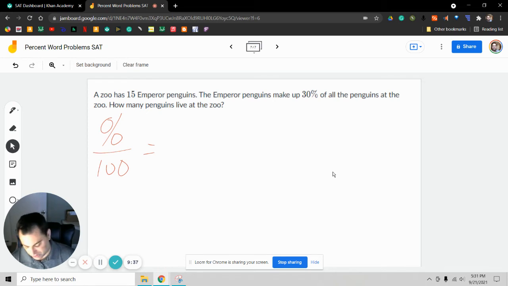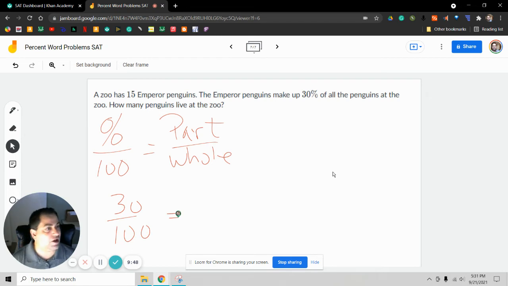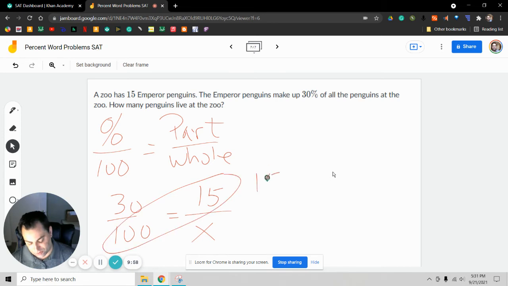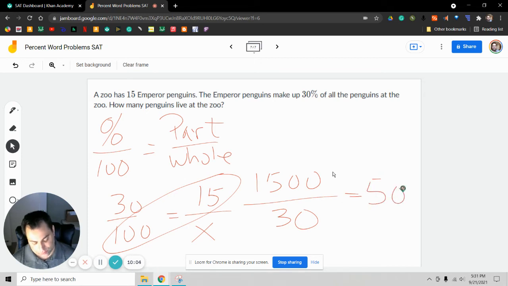Let's put the percent in first. So part over whole. And we know it's 30%, so 30 over 100 is equal to... Now 30% is 15 emperor penguins. So 15 should go in the top because it is the part of the whole. All right, 15 times 100 is going to be 1,500. We're going to divide by 30 and we get 50 total penguins.